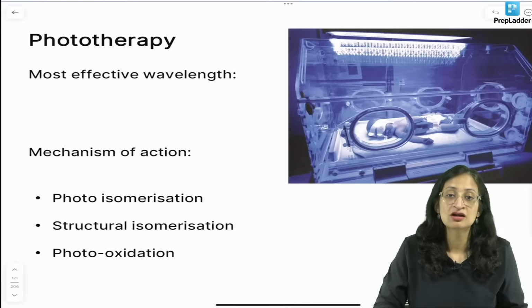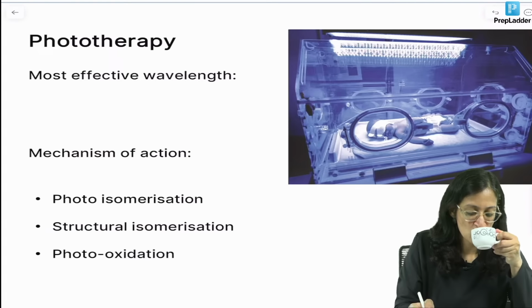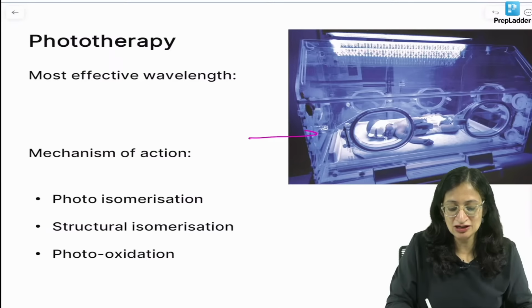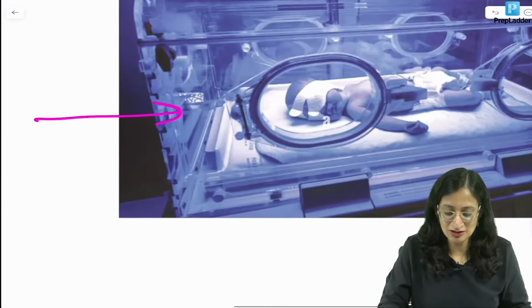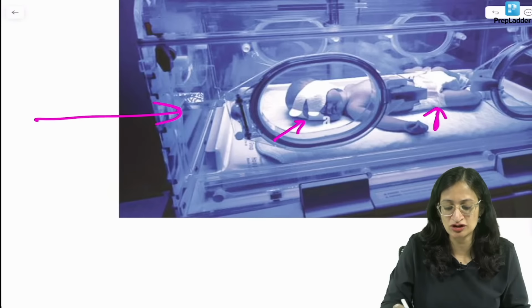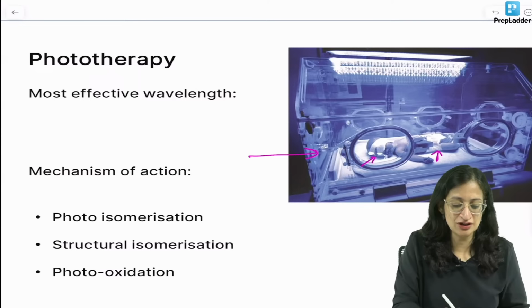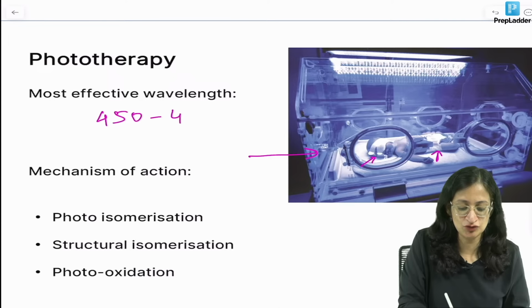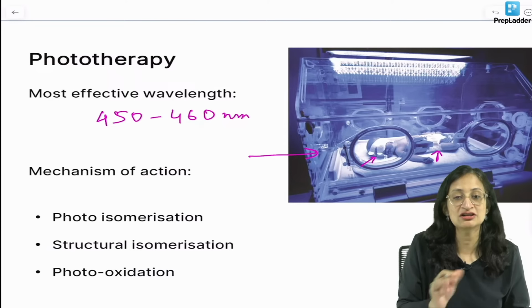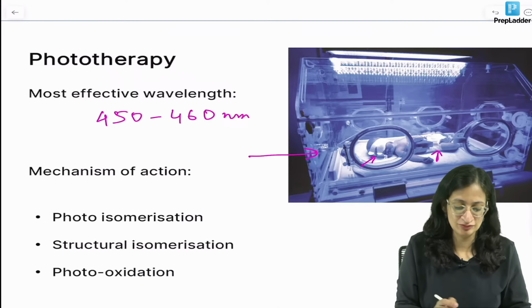Okay. What is the treatment of choice for neonatal jaundice? So, it is phototherapy. So, you can see baby kept under a blue light and the baby's eyes are covered because it can cause retinal toxicity. Baby's genitalia is also covered because it can cause gonadal toxicity. So, the most effective wavelength for phototherapy is 450 to 460 nanometer. You can choose any range that includes this range like 430 to 490 or 425 to 475 nanometers.